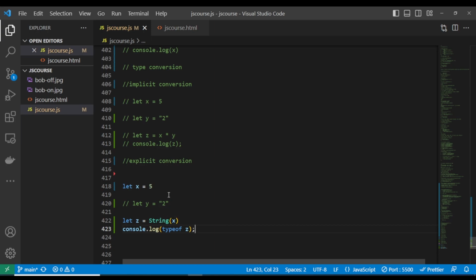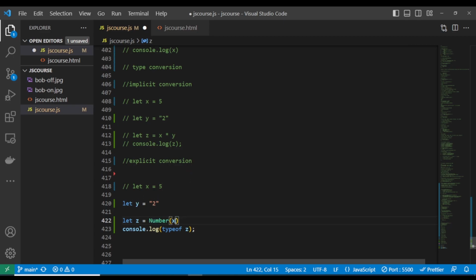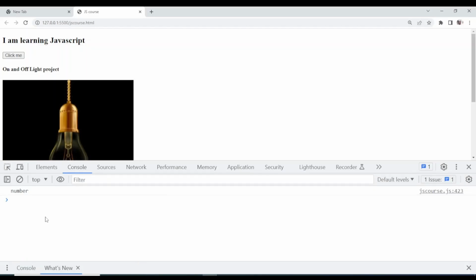So now again, let's also comment this 5, which is a number, and I'll comment the string. Let's use the Number. Now let's put y here. So what you are trying to do is convert this string into a number. If you check this here, it's going to give us what? Number. That is the type conversion. It is going to return a number.